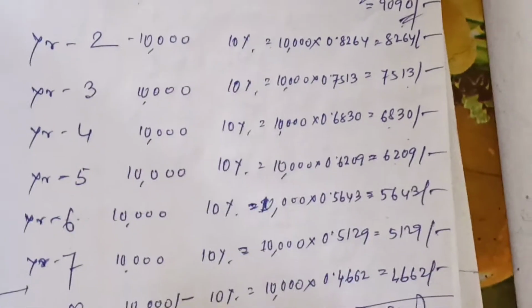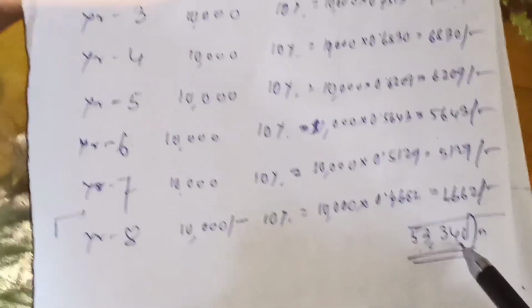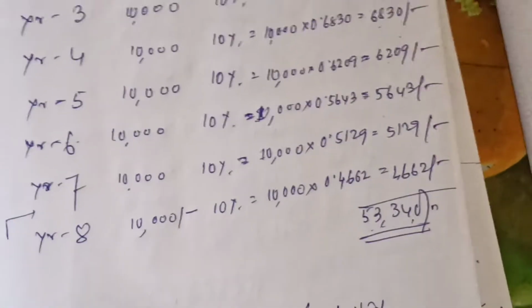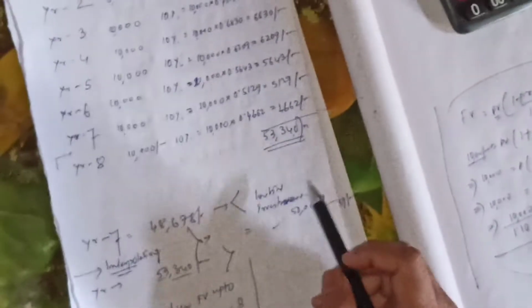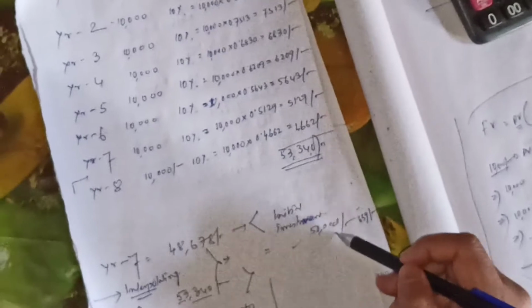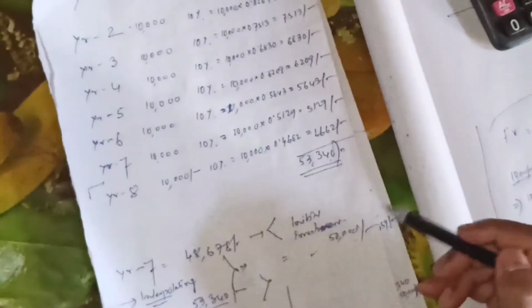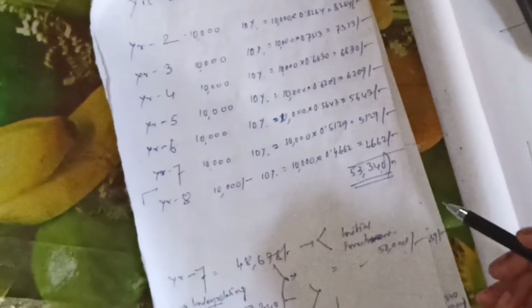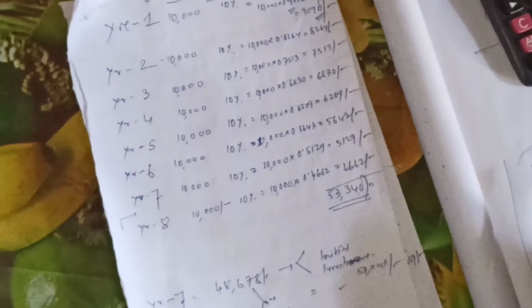In this way, our total accumulated value after the period of 8 years will be 53,340. Our initial investment is 50,000, so 53,340 is larger than the initial investment. That means there is an excess of rupees 3340 at the discounting factor of 10%.